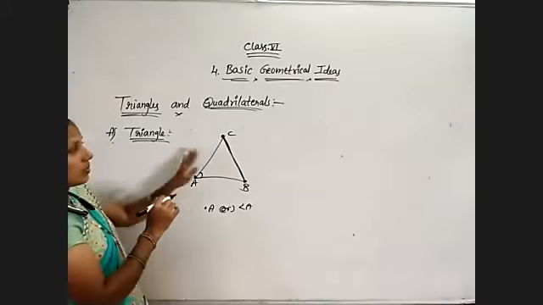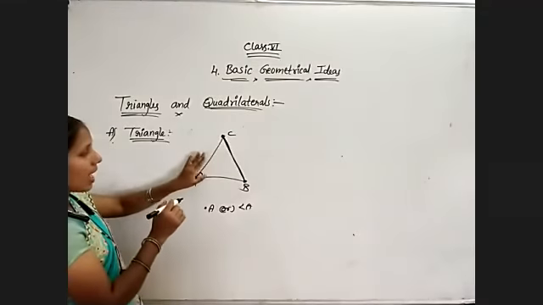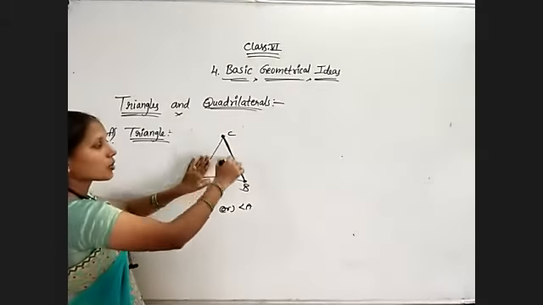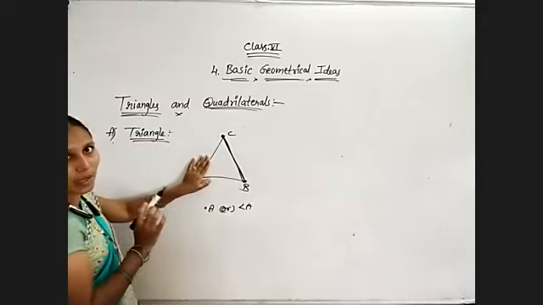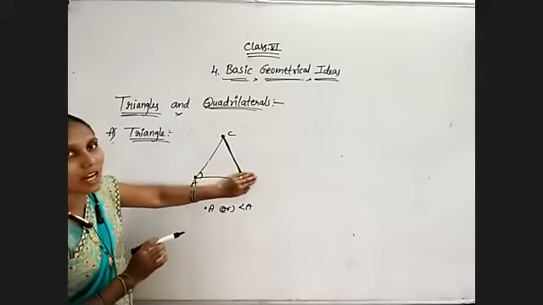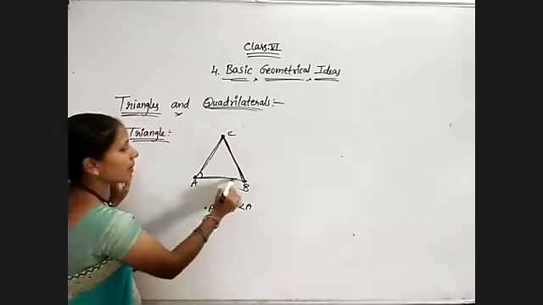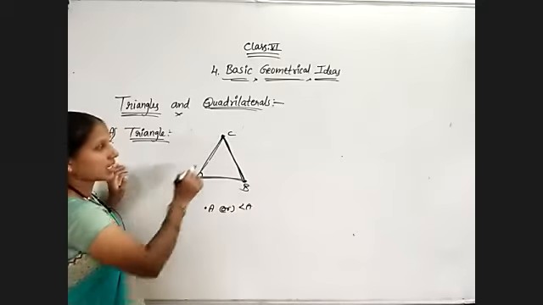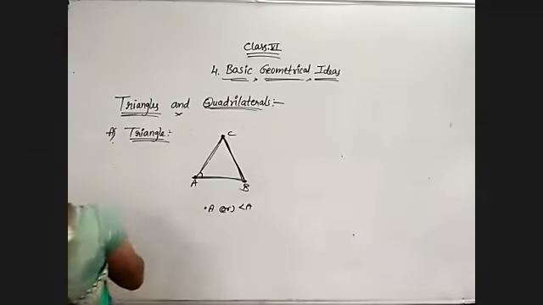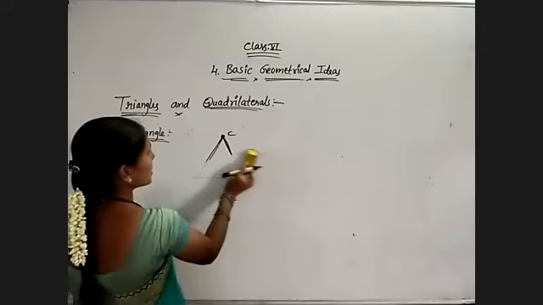So for vertex A, the opposite side is BC. Understood? For vertex B, what is the opposite side? AC. For side AB, what is the opposite vertex? Angle C. Whatever letters are missing, that one you must say.